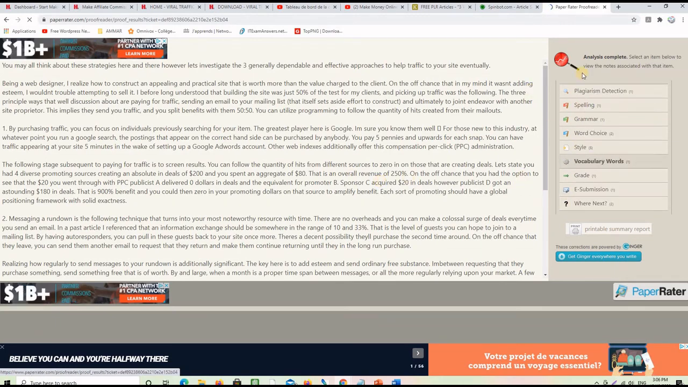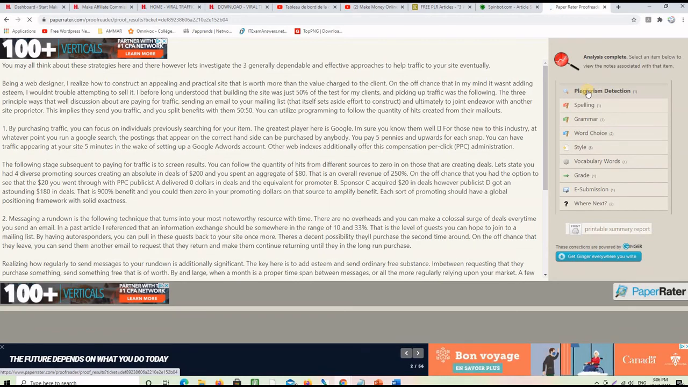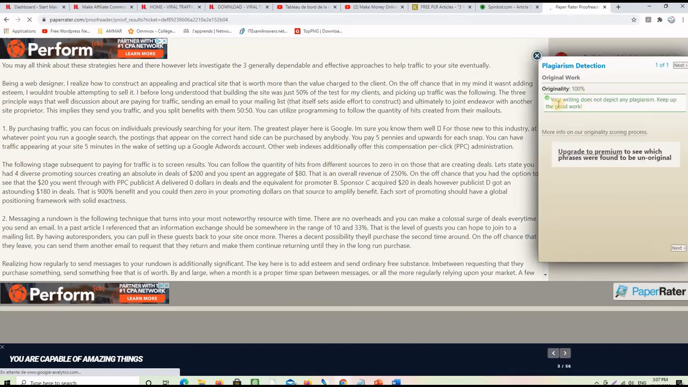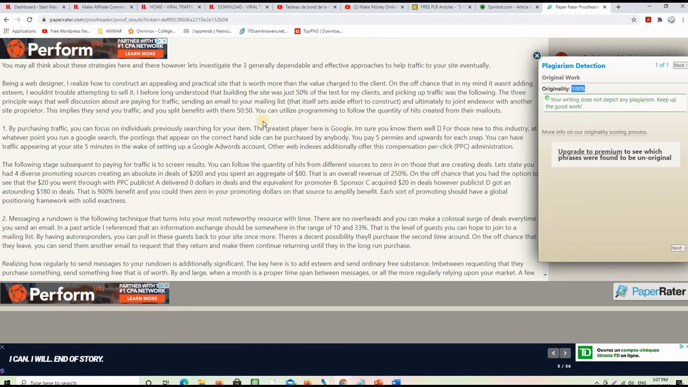And the first thing you can see here on the right hand side is plagiarism detection. This means whether the article is duplicate or not. If we click here, it says your writing does not depict any plagiarism. Keep up the good work. So original 100%. So we are now with an article that is original 100%, and we can submit it on our websites and other platforms, of course.